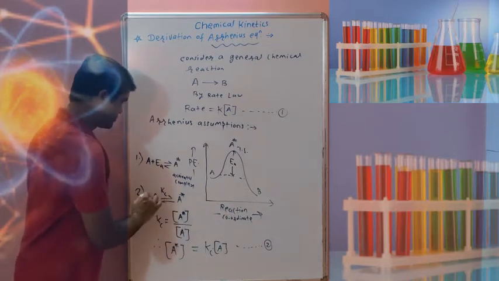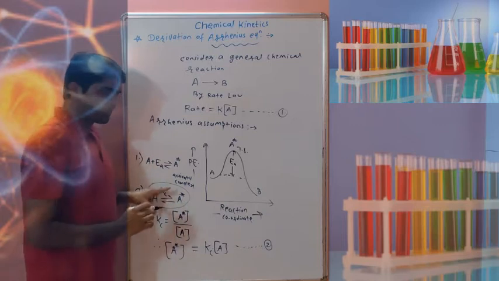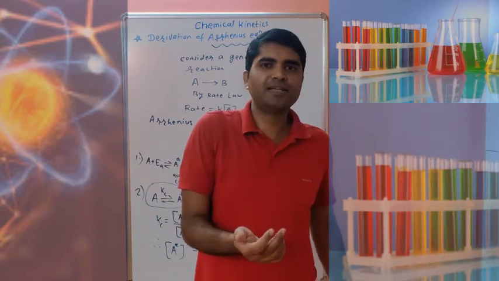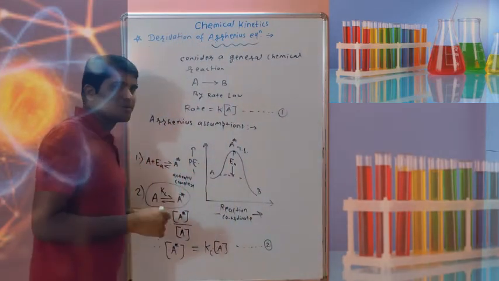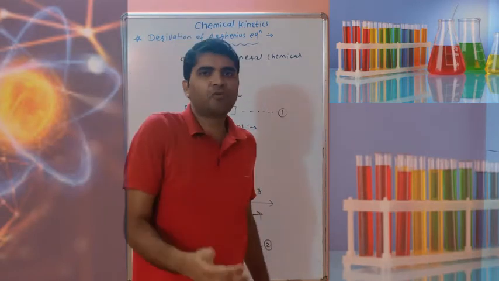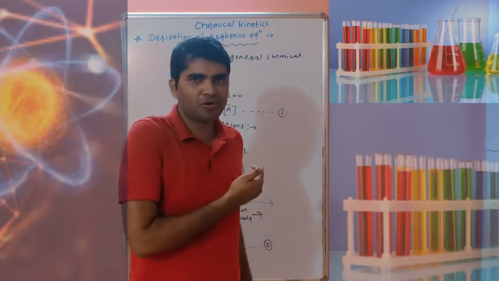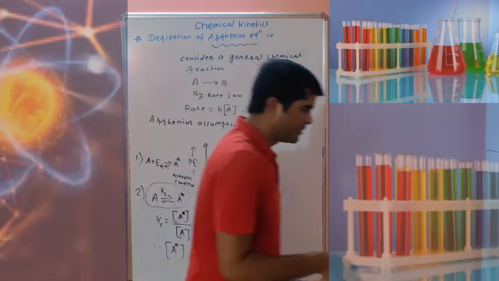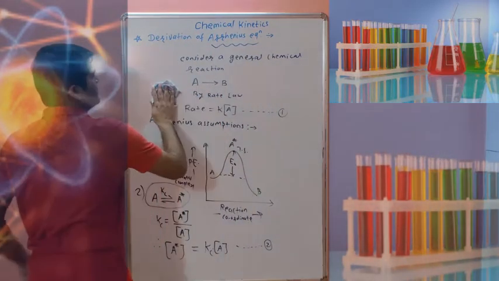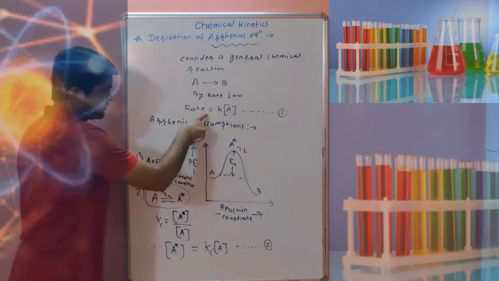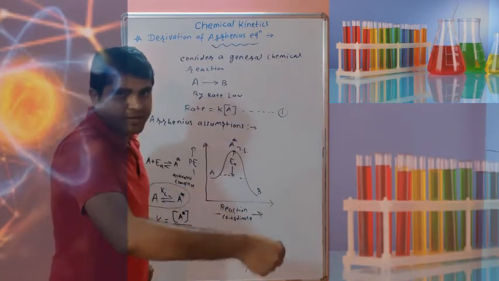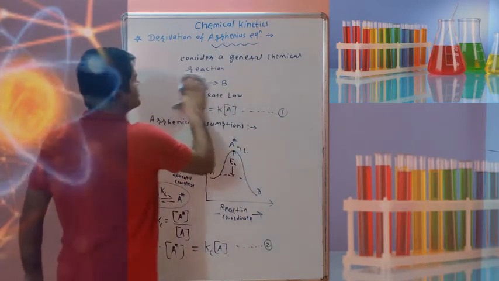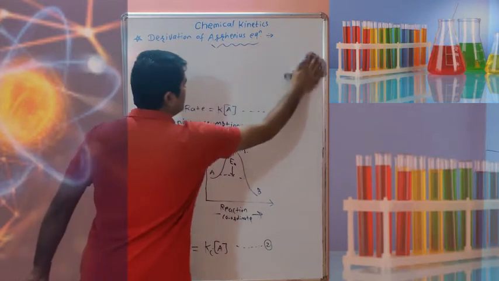Now here is equilibrium, and this is very important. For equilibrium, we know the van't Hoff isochore is applied. The van't Hoff isochore is the variation of equilibrium constant with temperature. So by van't Hoff isochore, for equilibrium constant Kc we can write. Note that equation number 1 and equation number 2 are very important. All the equations you have to write properly in sequence, and then we can derive the Arrhenius equation.